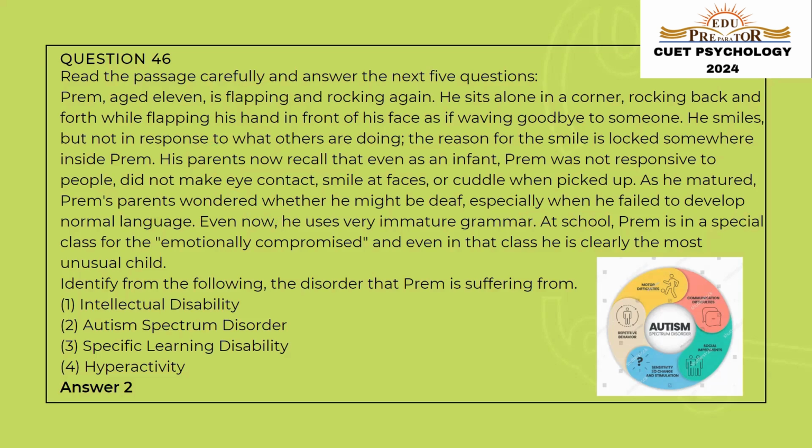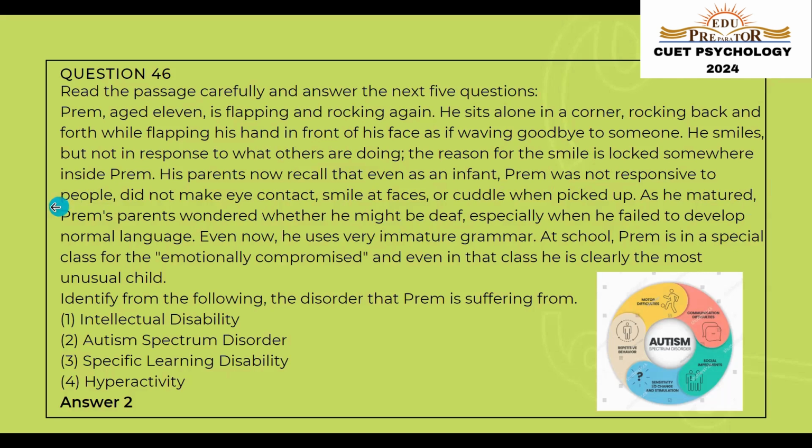Some symptoms are the constant flapping and walking, not responding when called out by his parents or using normal language, and also not being able to use language and grammar properly. So the correct answer of this would be autism spectrum disorder. Some of the symptoms include motor difficulties, repetitive behavior, sensitivity to change in stimulation, social impediments, and communication difficulties that are all seen in Brain.